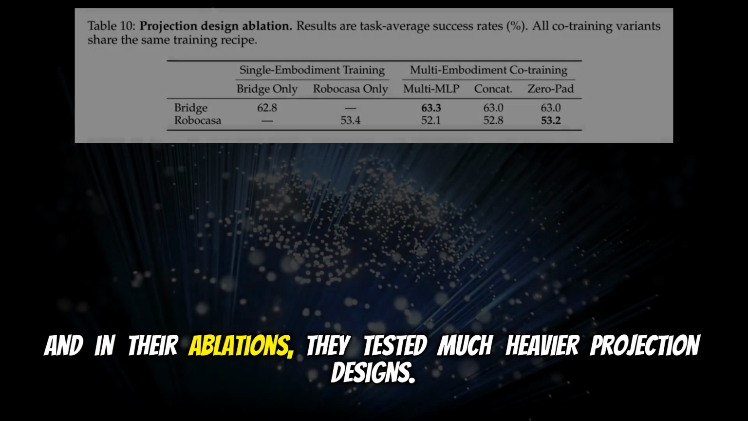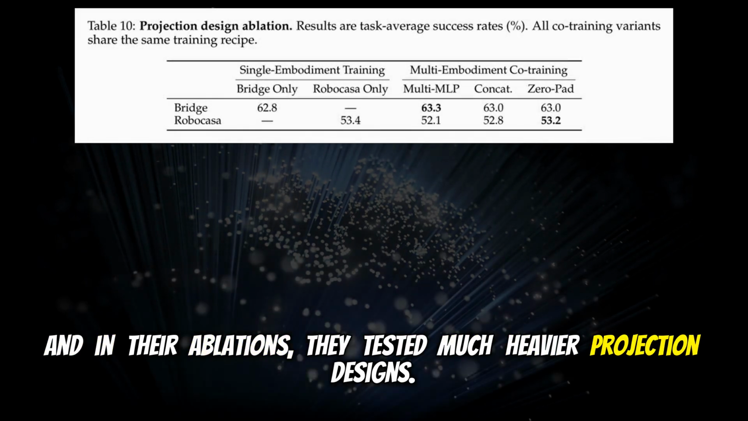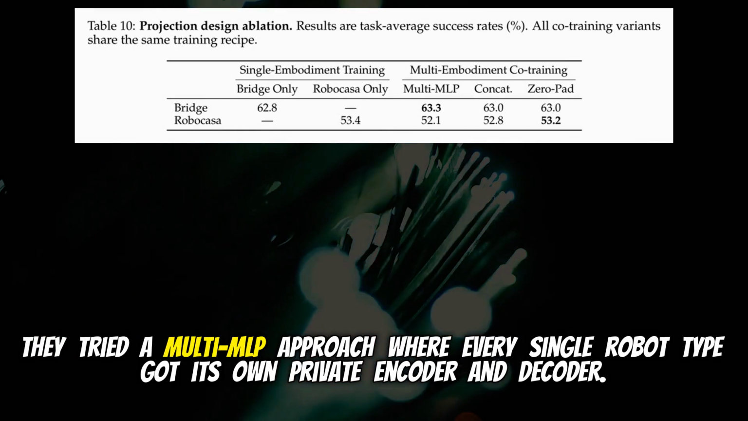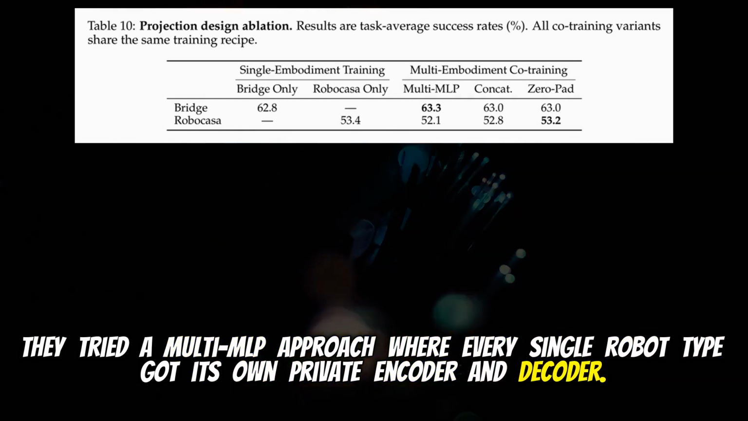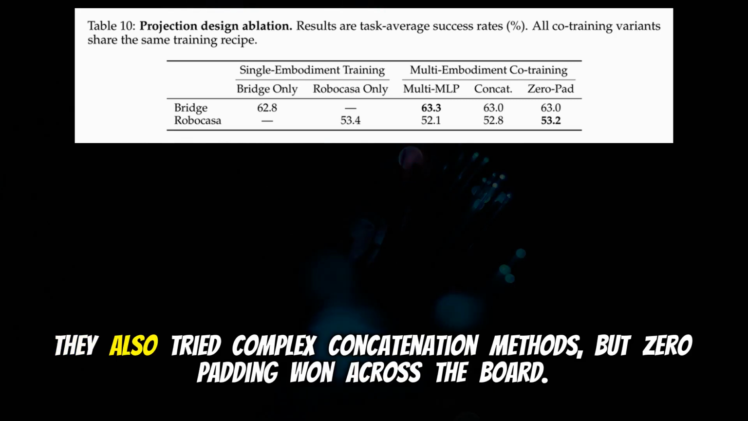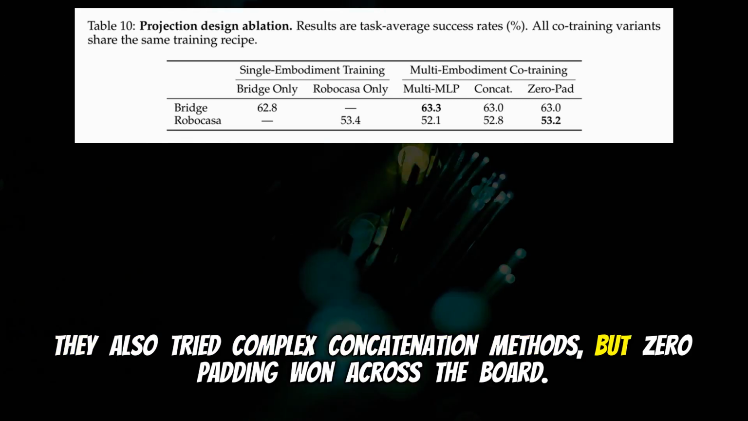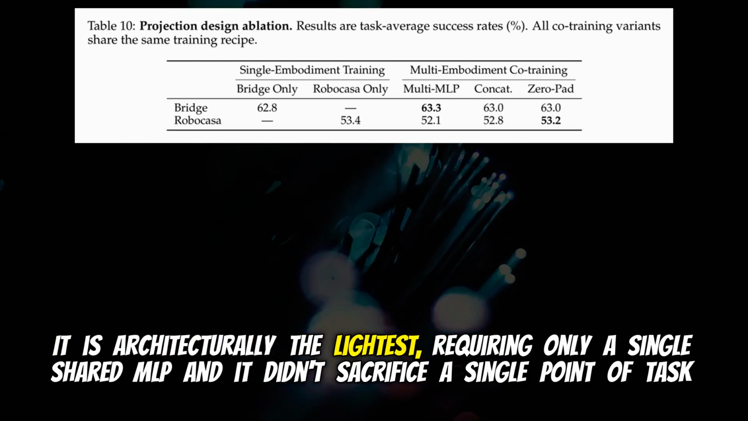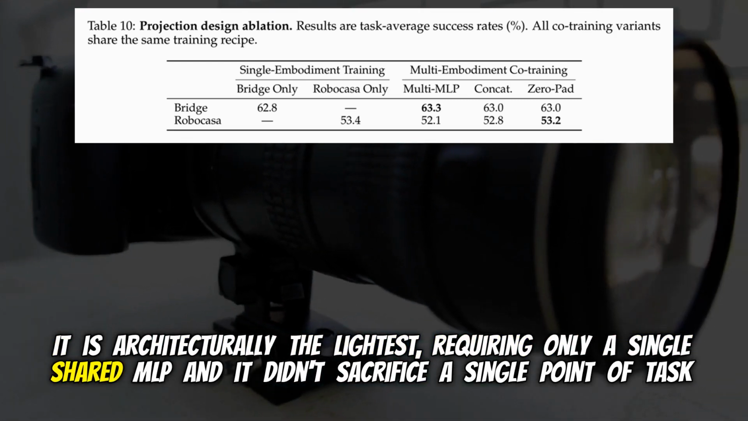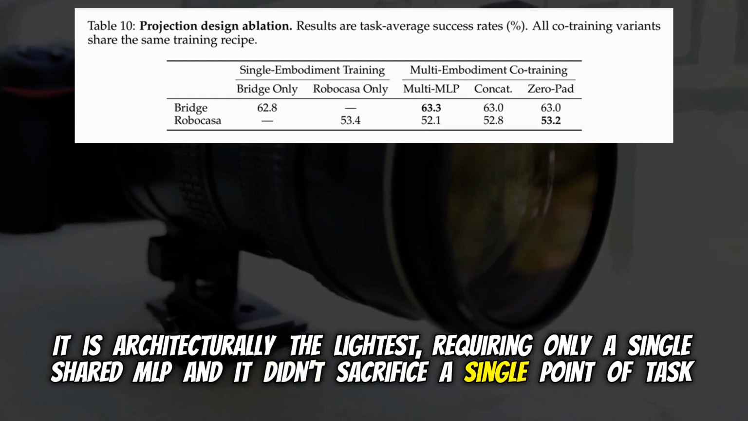And in their ablations, they tested much heavier projection designs. They tried a multi-MLP approach, where every single robot type got its own private encoder and decoder. Sounds expensive. Very. They also tried complex concatenation methods, but zero padding won across the board. It is architecturally the lightest, requiring only a single shared MLP, and it didn't sacrifice a single point of task performance.